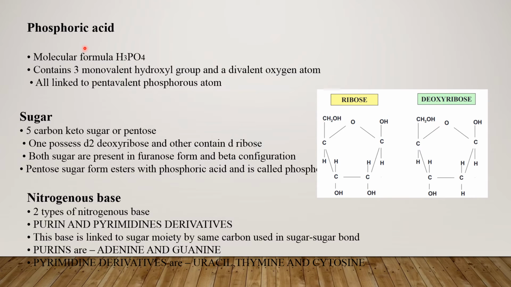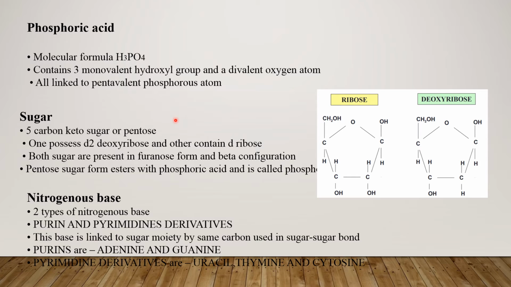Phosphoric acid. The molecular formula of phosphoric acid is H3PO4. It contains three monovalent hydroxyl groups and a divalent oxygen atom, all linked to the pentavalent phosphorus atom.